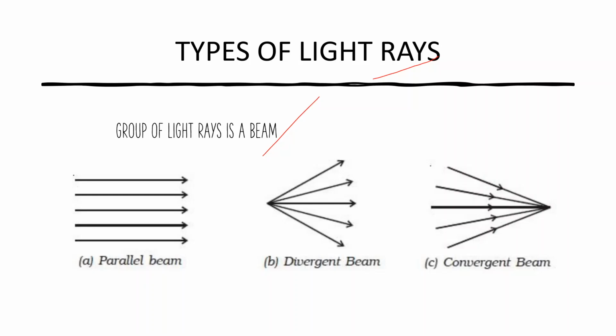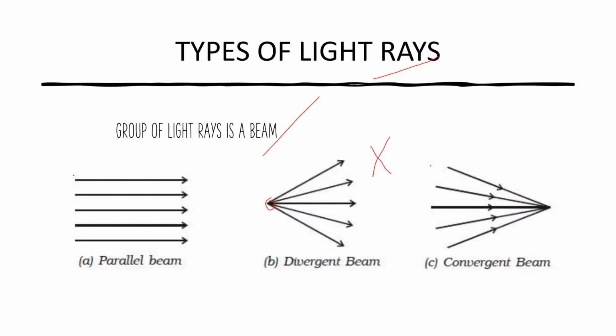Next comes the divergent beam. Here in the divergent beam, all the light rays, or the beam of light, emerge from a point. Here you can see from this point, all the light rays start coming out. But will they meet anywhere? No, they won't meet anywhere.